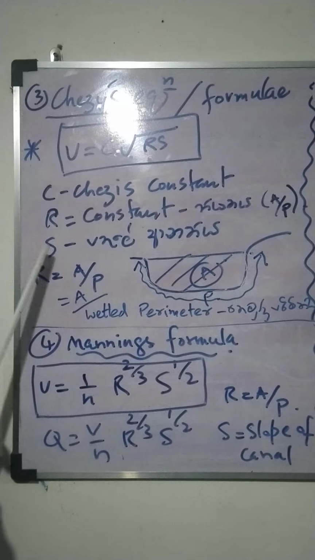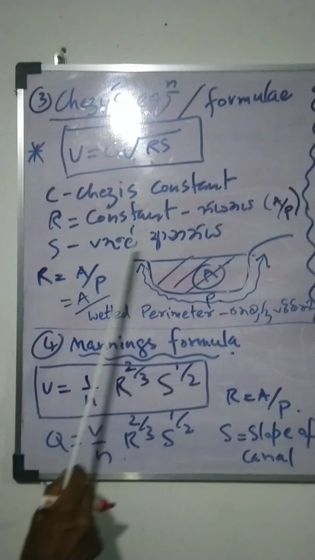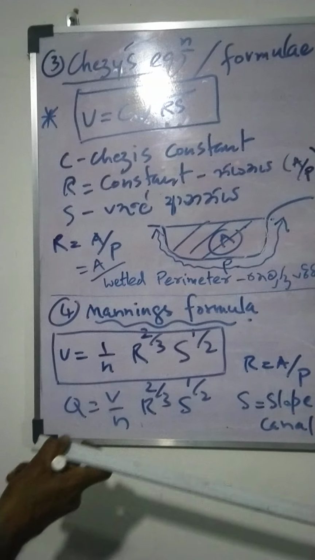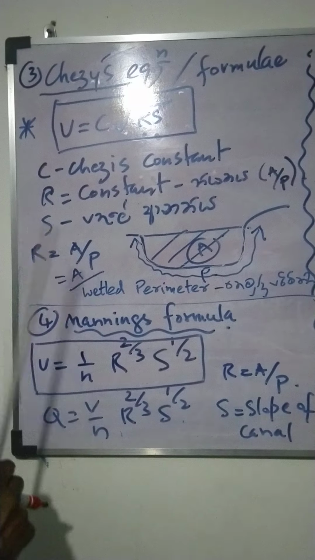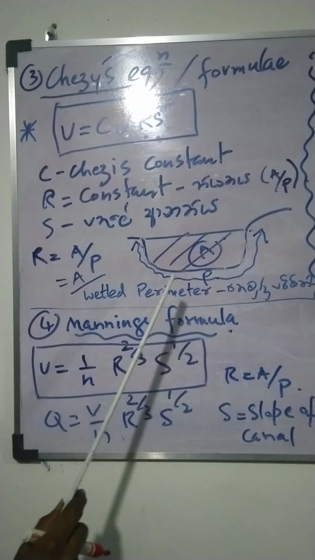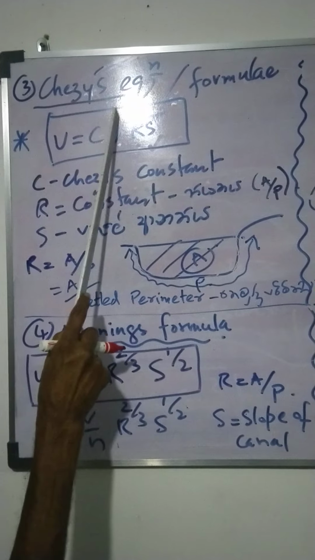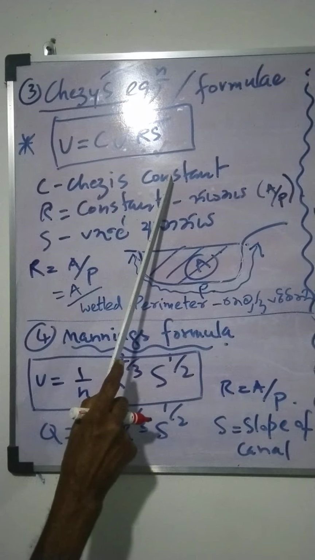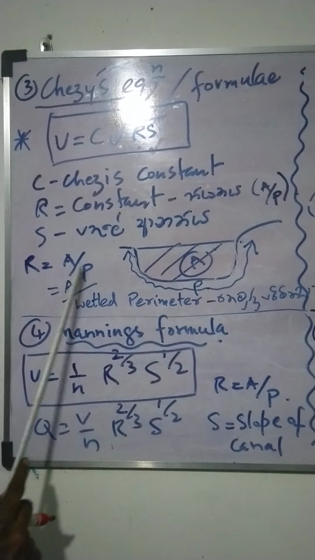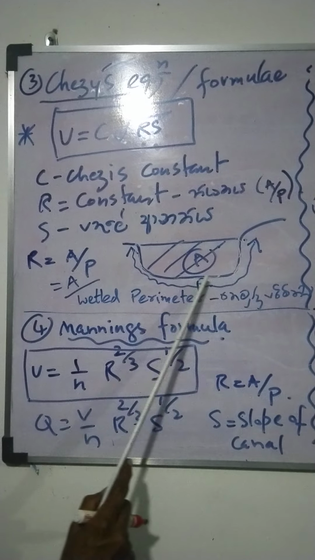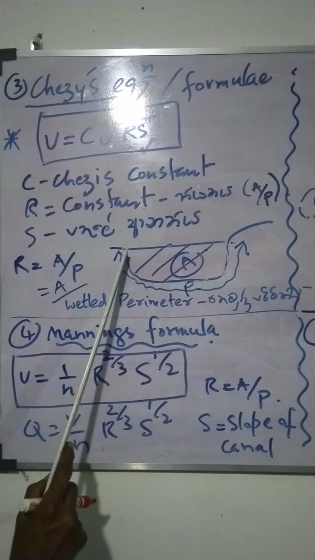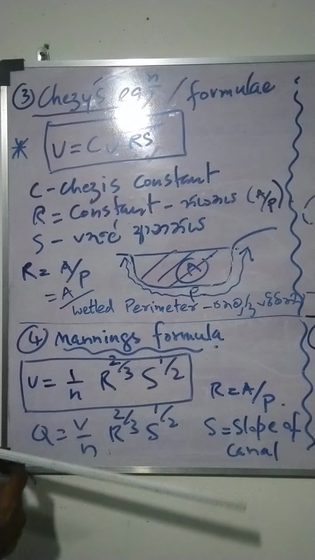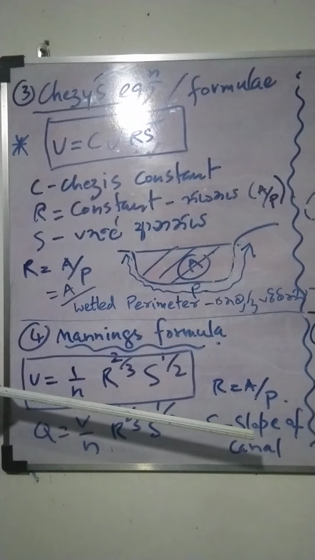Okay, S is the shape of the canal. It is just like this. Then V equals C square root RS. V is velocity, C is the Chezy constant, R is A by P. You know A is this, and P is this distance. S is the slope of the canal.